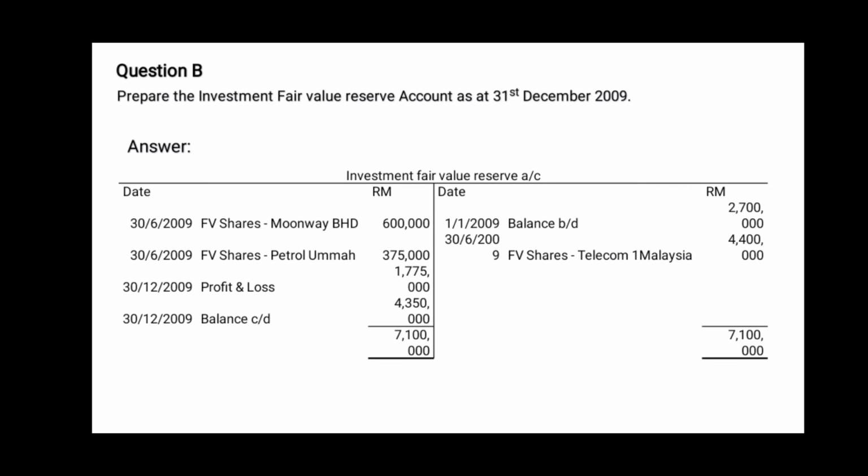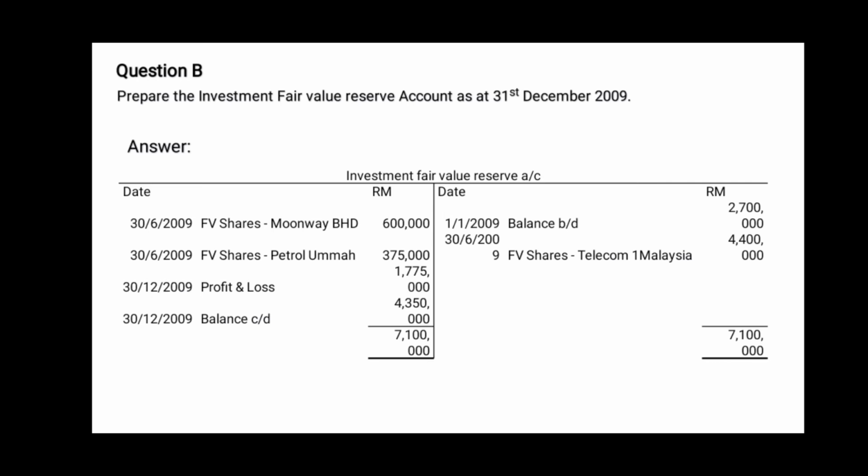For question B, it requires us to prepare the investment fair value reserve account as at 31st December 2009. The answer for the fair value reserve account will be as follows. We just need to enter the balance b/d that was given by the question. The fair value shares for Munway Berhad and Petra Umar Berhad are on the debit side because of the unrealized loss that we calculated previously, while the fair value shares for Telekom One Malaysia Berhad are on the credit side because of the unrealized gain.